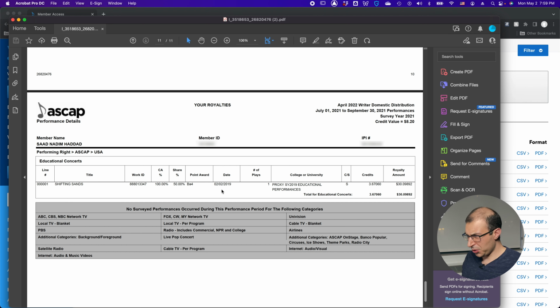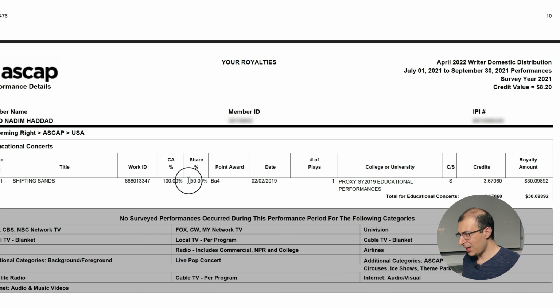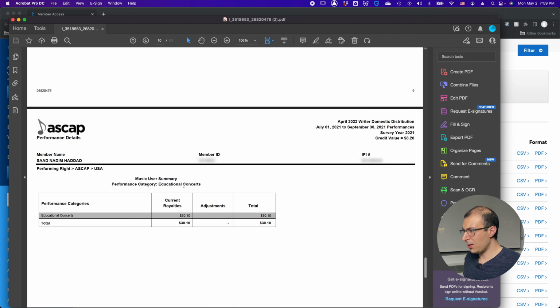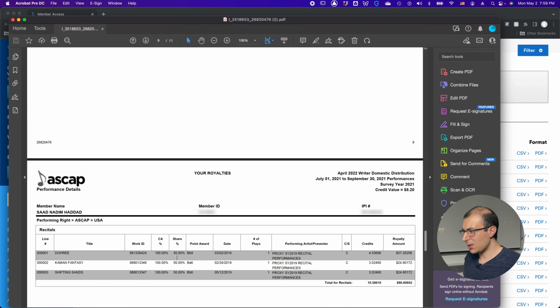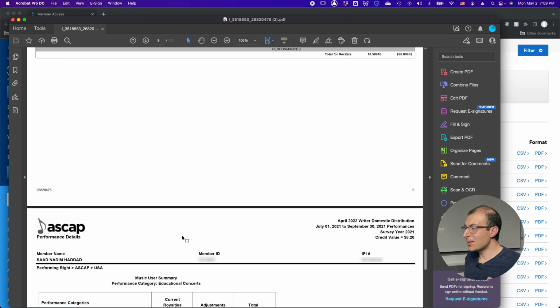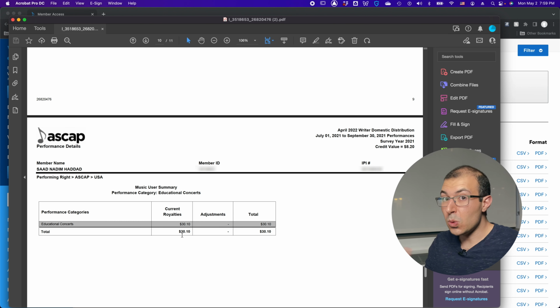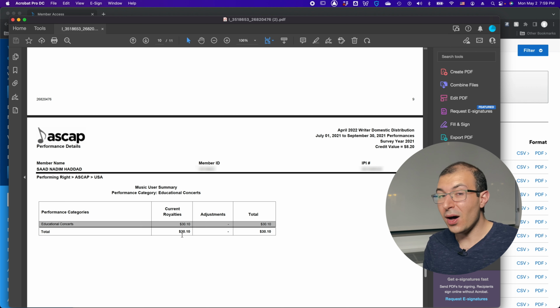But the last thing I want to show you before we go is this last 50% right here. What does this mean? You'll see it here, and you'll see it in my other pages. You'll see 50%, all this stuff, 50%, share percentage, 50%. What exactly does that mean? Well, it means that somebody else owns the other 50% of these royalties. Who could that possibly be? Well, if you play your cards right, it should be you.